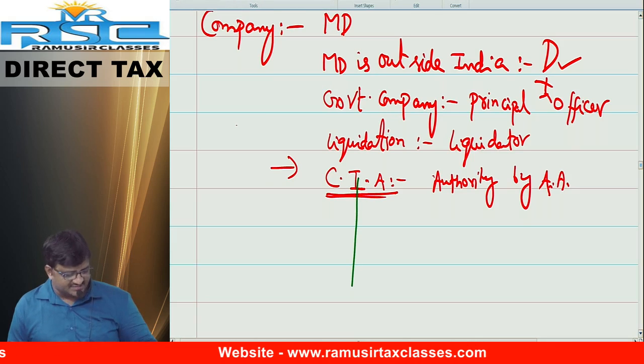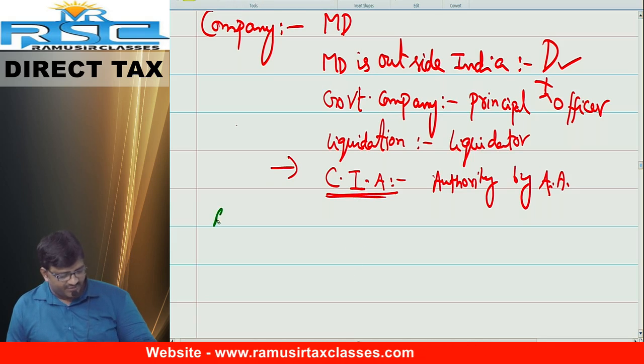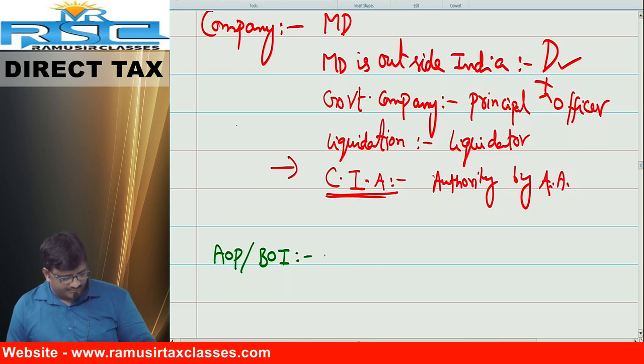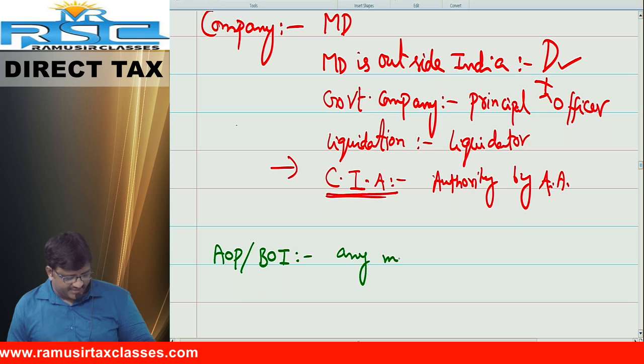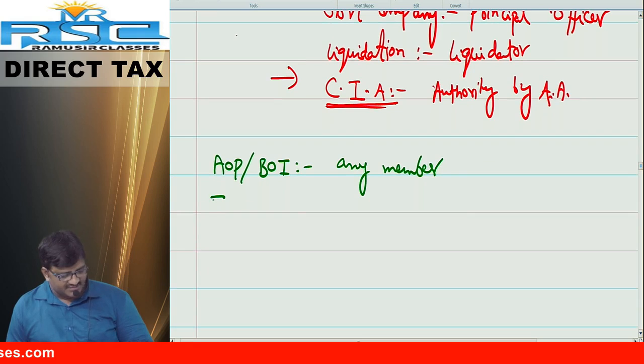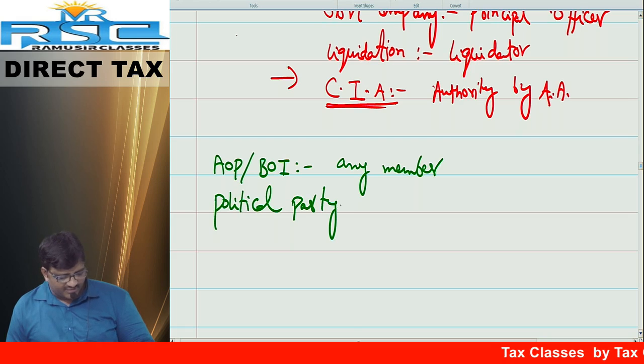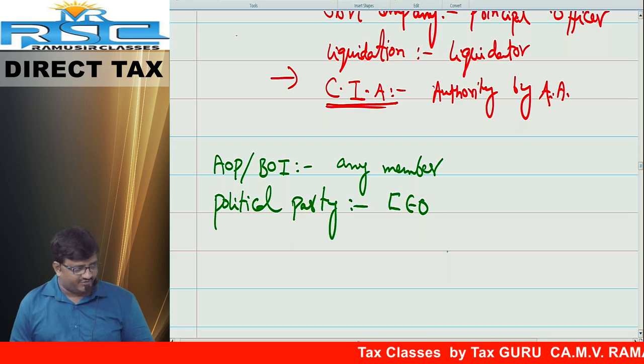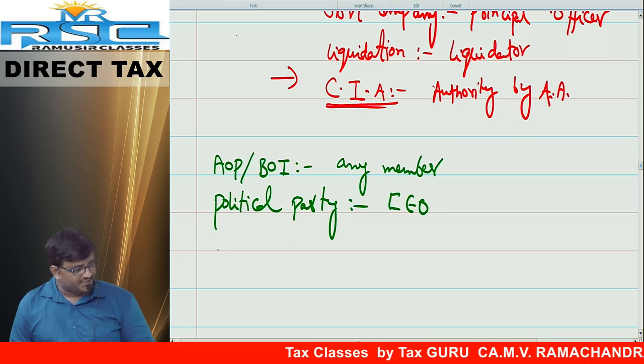Next number, tell me. Who can sign in case of AOP and BOI? As far as AOP and BOI are concerned, any member can sign. Come again, any member can sign. So, any member. Next one. In case of political party, who can sign? As far as political party is concerned, CEO can sign. Chief Executive Officer.